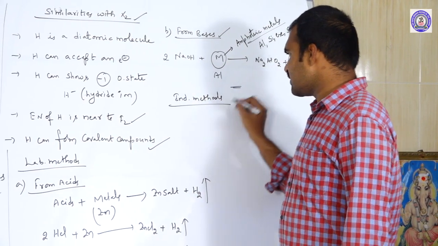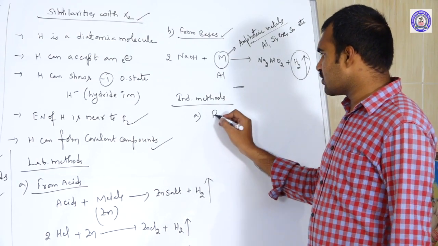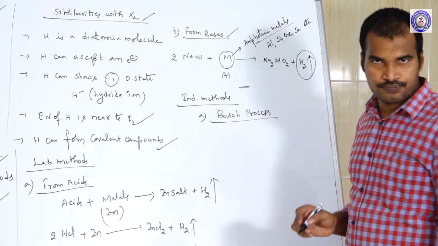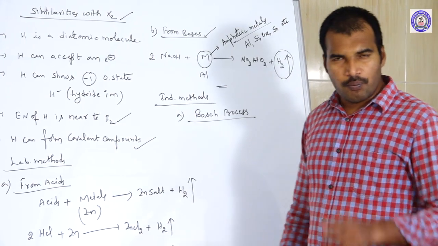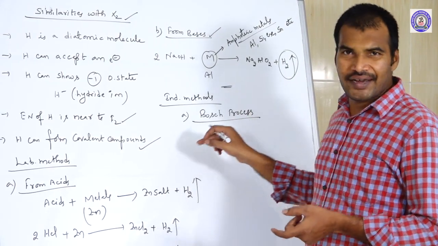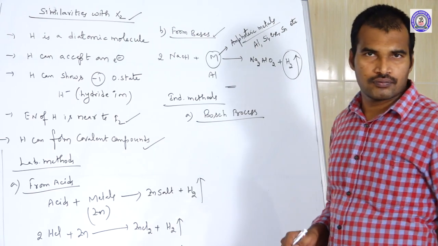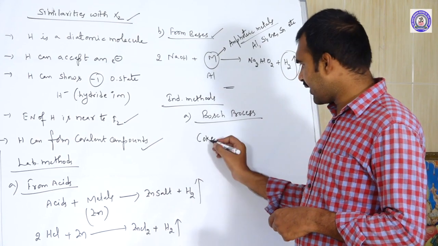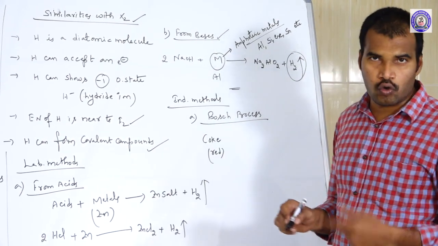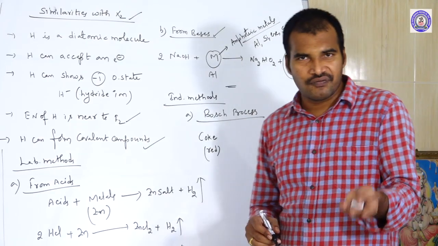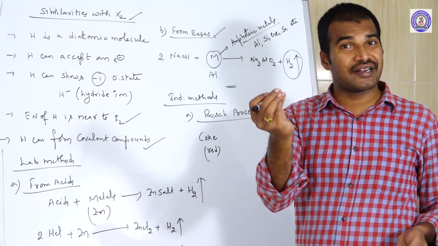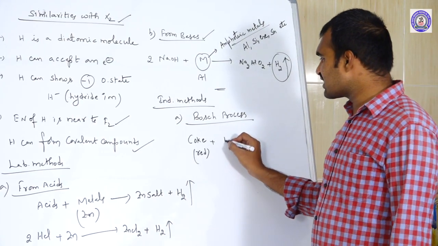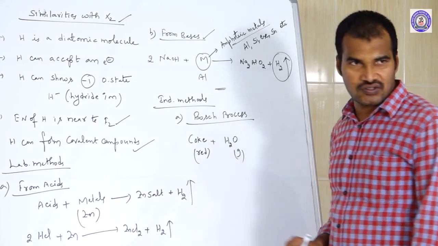In these industrial methods, the first one is the Bosch process. What is this Bosch process? The Bosch process is nothing but the preparation of hydrogen by using coal or coke. They take reddish hot coke, reddish hot coal, that means you burn the coal until it becomes red glow. To this reddish hot coke, you pass steam, that means H2O vapors.